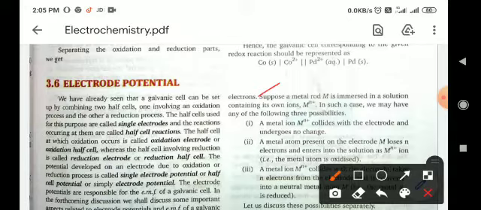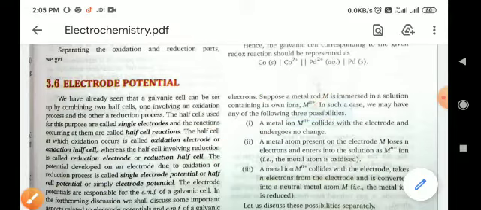M^n+. In such a case, we may have any of the following three possibilities. Number one, a metal ion M^n+ collides with the electrode and undergoes no change. Second, a metal atom present on the electrode M loses electrons and enters into the solution as M^n+ ion, meaning oxidation occurs.